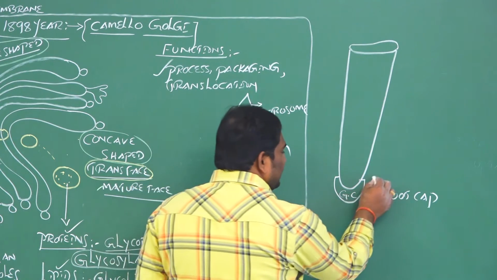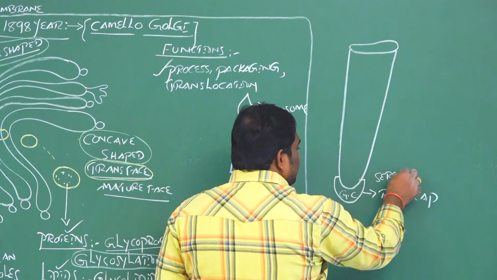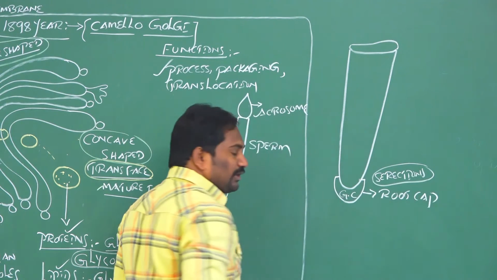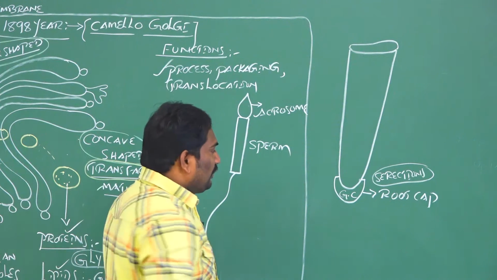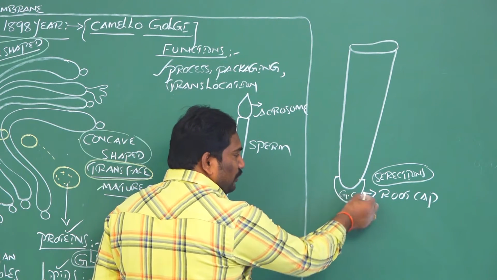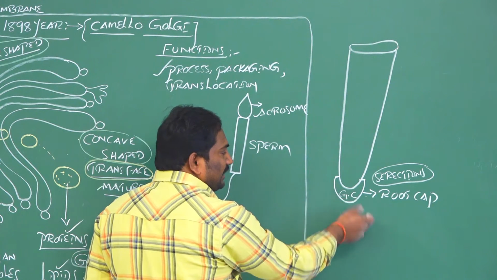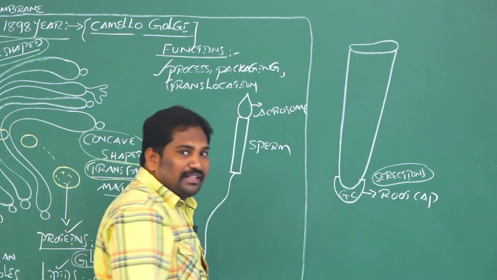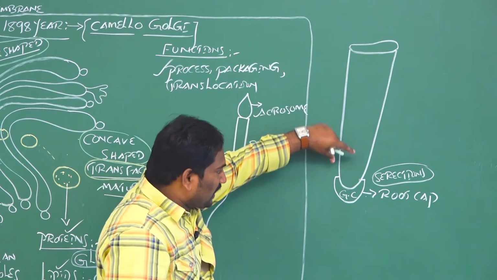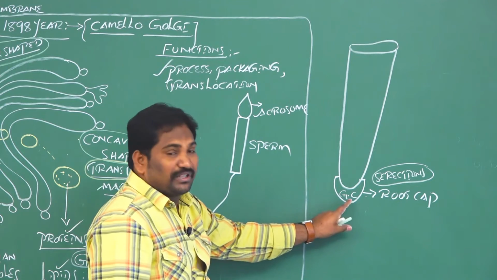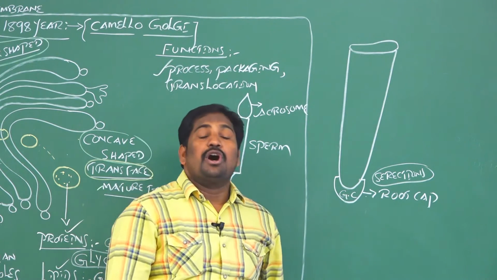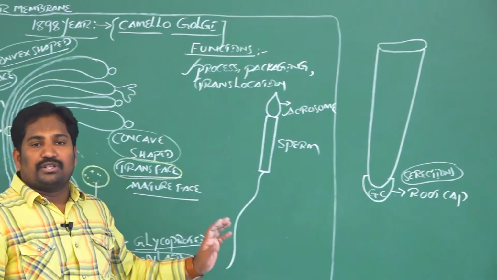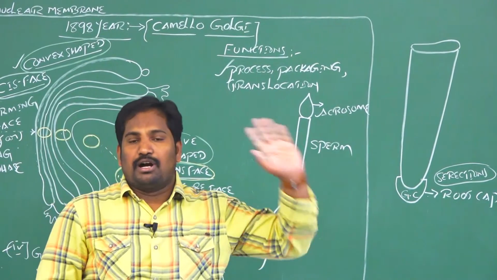These release secretions. So whenever the Golgi complex is rich in the root cap and these are secreted, the root tip easily penetrates inside the soil. For easy penetration of the root tip into the soil, due to the presence of abundant Golgi complex in the root cap. These are the common functions of the Golgi complex.